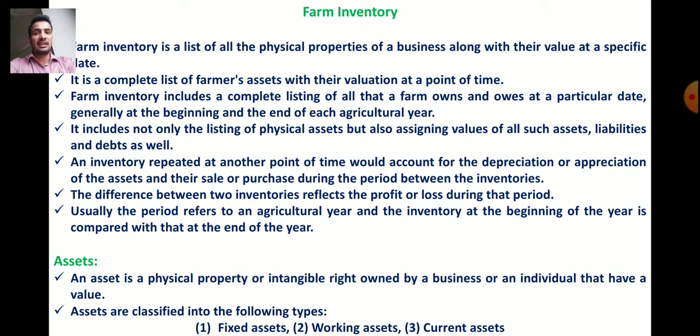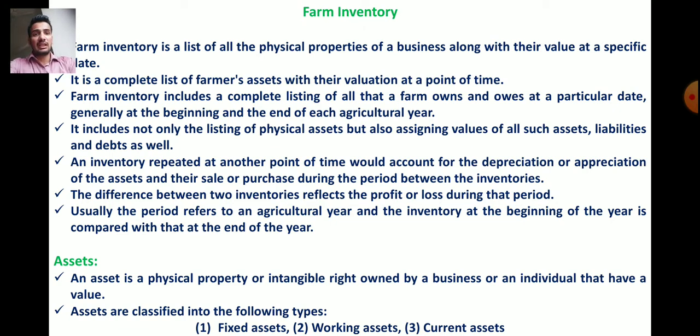It is a complete list of the farmer's assets with their valuation at a point in time.